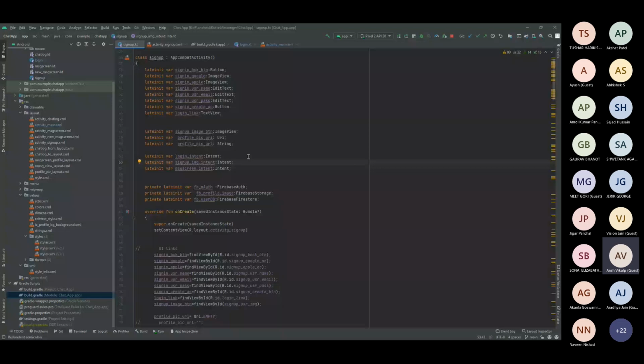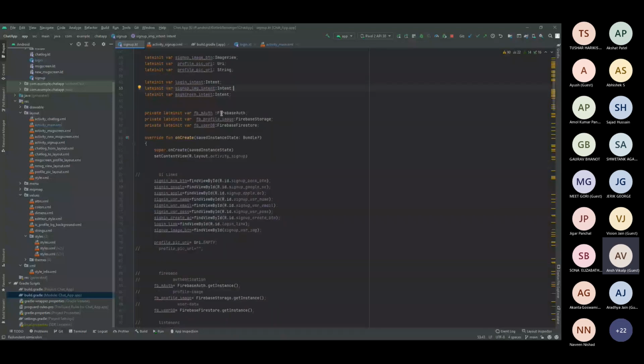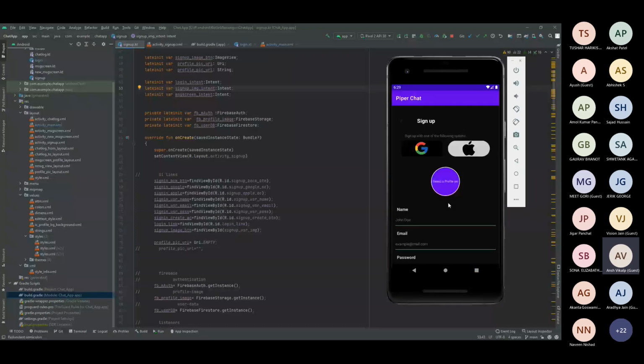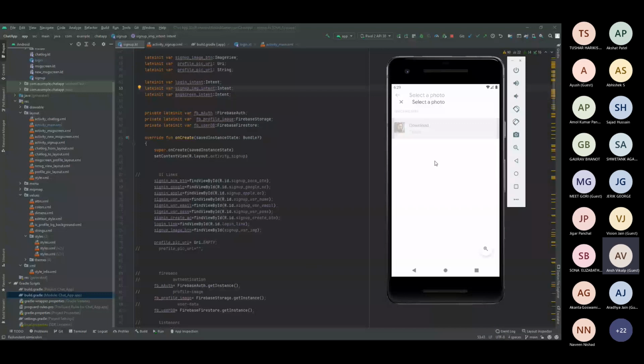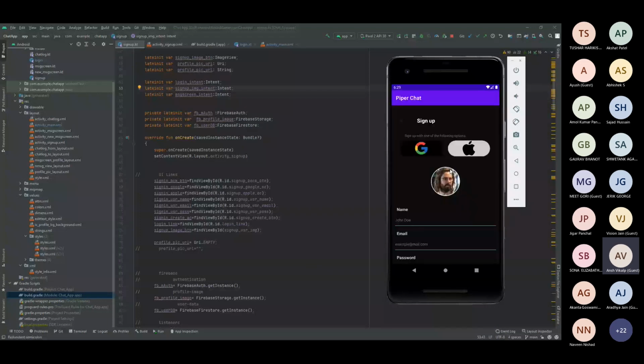So basically for Firebase you require three things. Okay, it also requires two things, but it depends on whether you're using a profile picture. As you can see here, if I go here, I will be selecting a profile picture. For example, if I select this particular picture, in order to store it, you require one more thing that is known as Firebase storage. Let me just show you that.